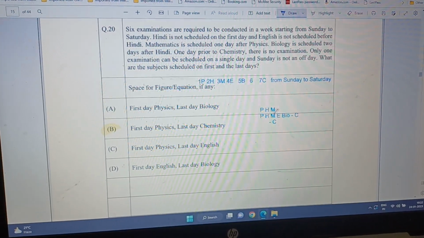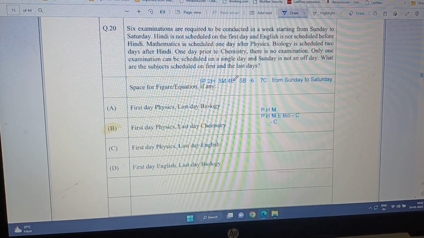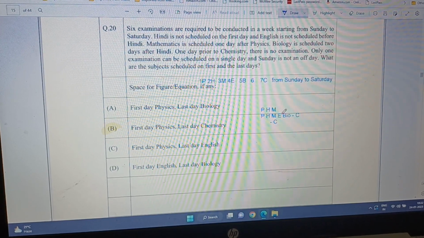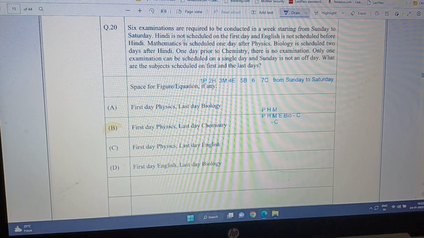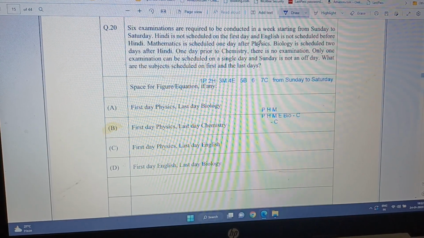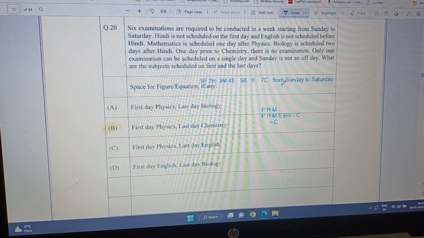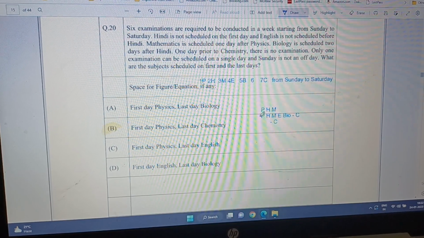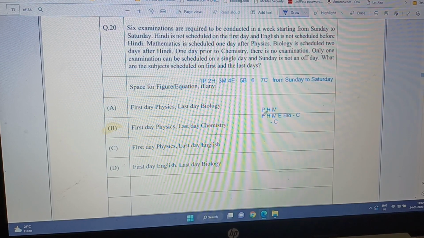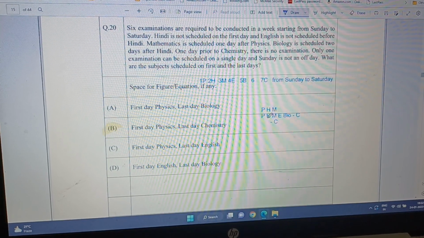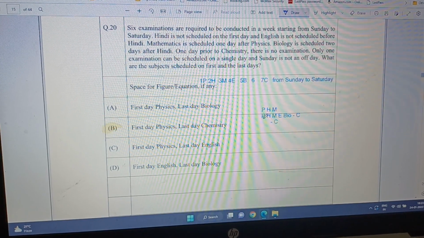So English is definitely after Hindi. Now mathematics is scheduled 1 day after physics. Means if mathematics is here, then physics must be 1 day before mathematics. So there will be a gap in between.